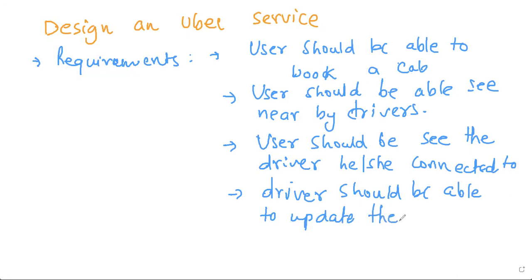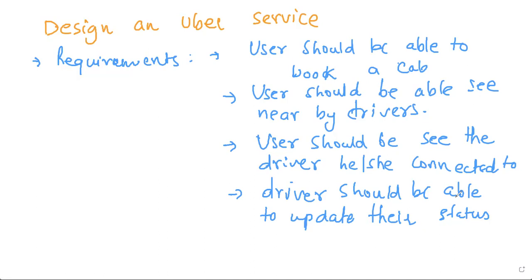So when we are looking at this Uber service, it's from both sides: the consumer, the guy who is booking the cab, and the drivers, who are kind of producers. And that is the core part of the service. Driver's location is the most important part here. That is the crux of this design requirement, that drivers should be able to update their status on an almost real-time basis. What else? The ride request should be able to go to multiple drivers, and whoever accepts it first gets the ride, right?